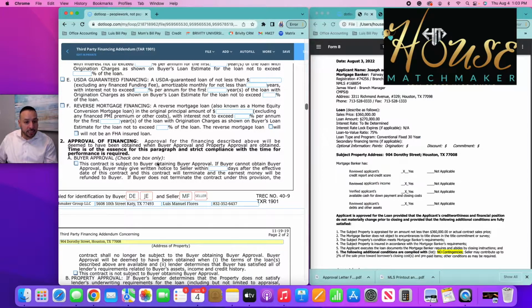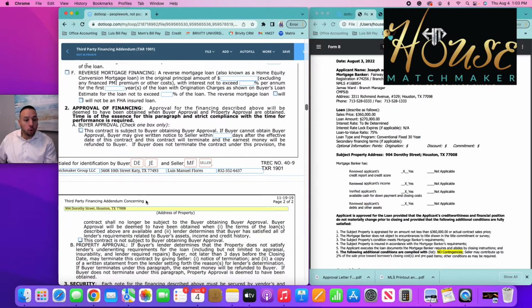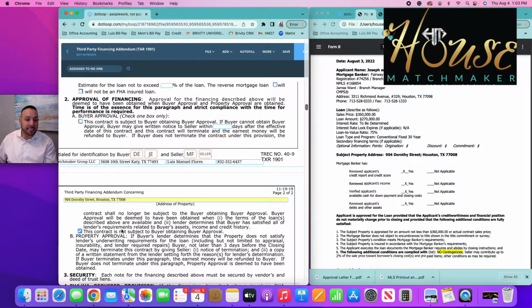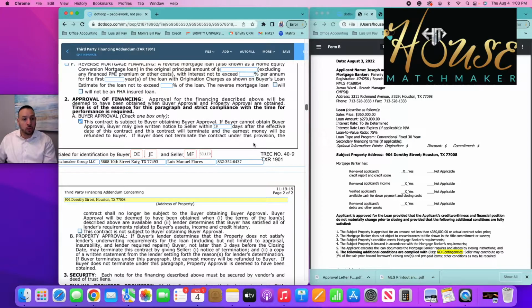Either the contract is subject to the buyer obtaining approval, or this box down here that says the contract is not subject to the buyer obtaining approval. Okay? We're going to select option number A, and we're going to unselect this other box. And we're going to say that we want 18 days to get the final approval. What this means is that the bank will have 18 days to finalize all the underwriting, all the due diligence that they have to complete to say, okay, your client is approved for the loan.